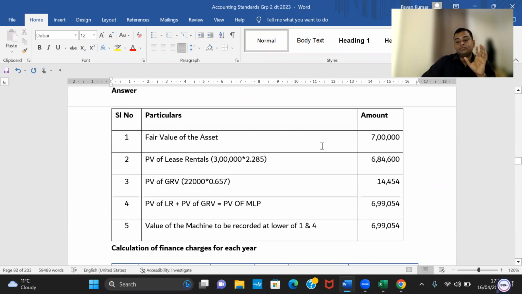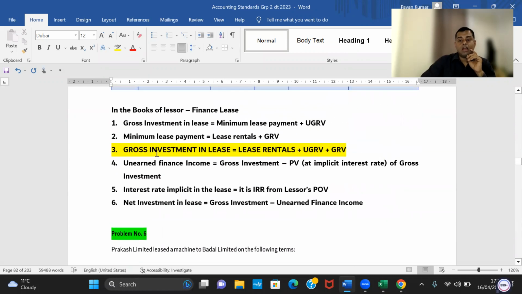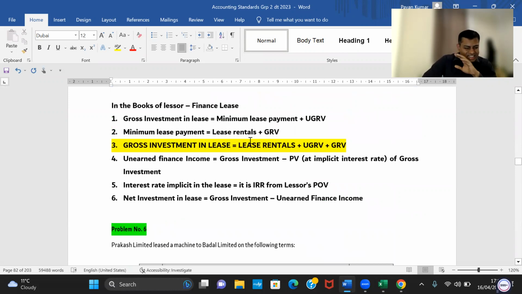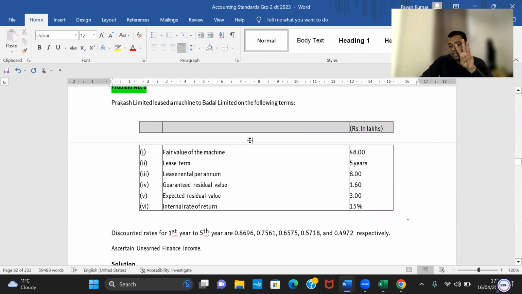Again, same. This is also lessor accounting. Now we'll see one lessee accounting. Oh, in the books of lessor accounting. Lessor accounting, simple. I'll not explain anything. Straight, we'll do one problem. The 3 minutes rule I told you, no? Let us see if you'll understand this or not. So Kirti, can you read this problem, please?